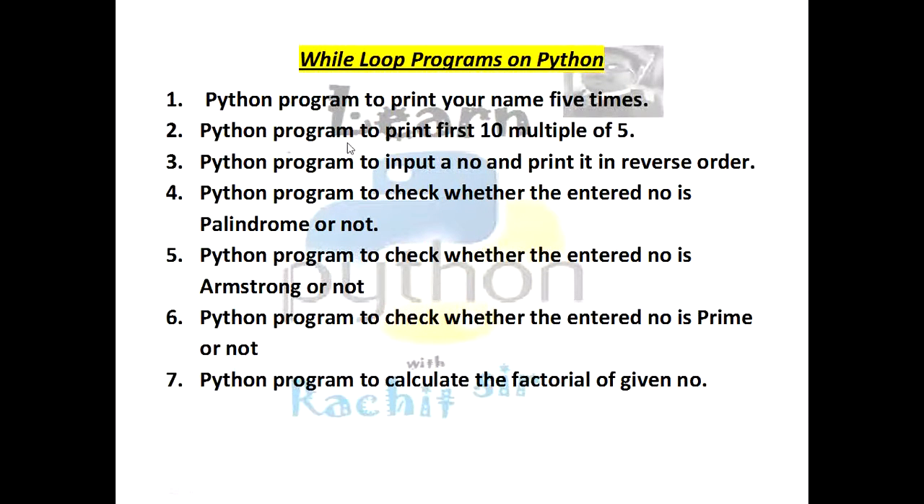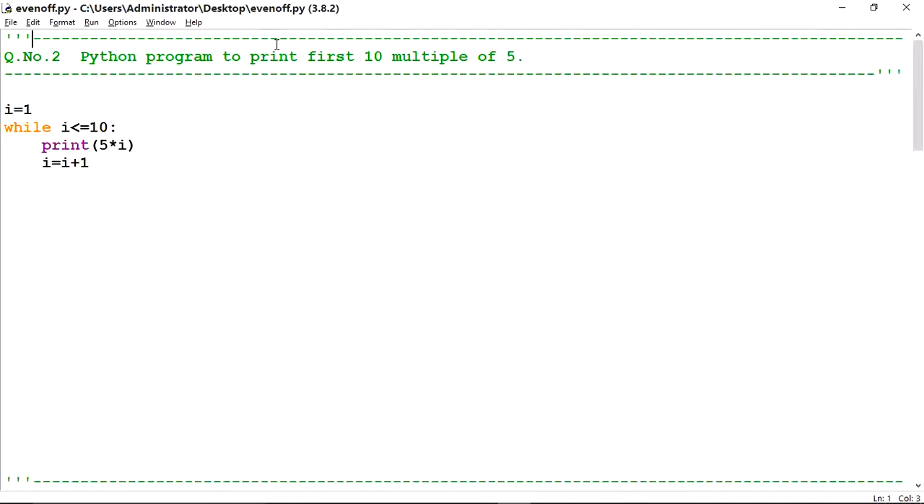We come to the second question. The second question is a Python program to print the first 10 multiples of 5. So this is the question. To print 10 multiples of 5 means we have to print the simple table of 5. For it I have taken i is equal to 1, because 5 ones are 5, till 5 tens are 50. So it will go from 1 to 10. The initial value is 1. The condition is until i is less than or equal to 10.